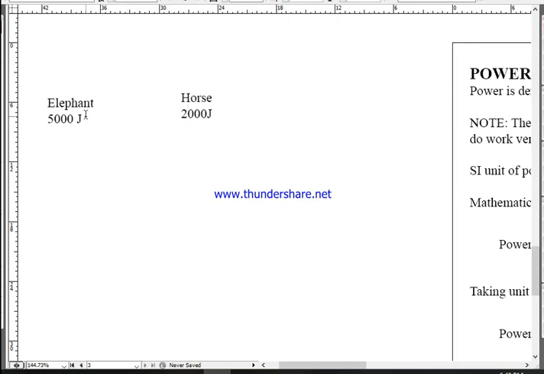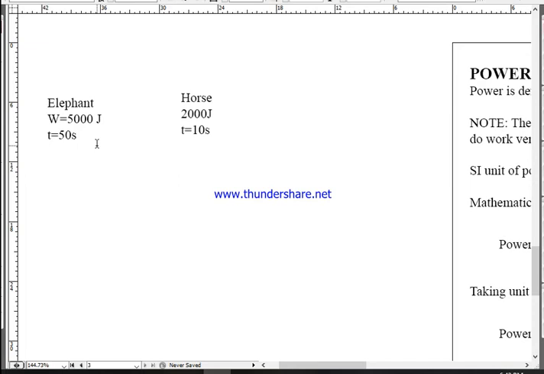Elephant is strong, but to do that 5,000 joule of work, elephant takes around 50 seconds. However, horse can do this 2,000 joule of work within 10 seconds. Horse is very fast. Everyone knows that elephant is very slow, but horse is very fast.